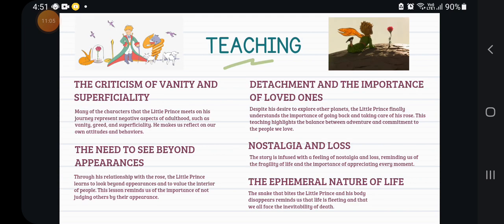Detachment and the importance of loved ones. Despite his desire to explore other planets, the little prince finally understands the importance of going back and taking care of the rose. This teaching highlights the balance between adventure and commitment to the people we love.